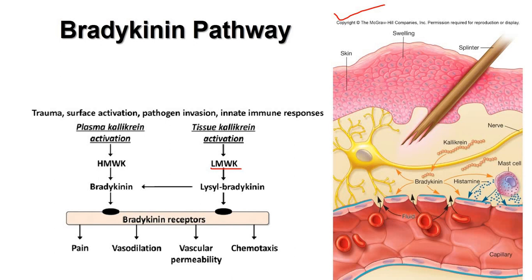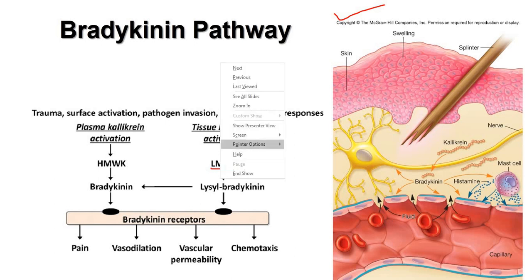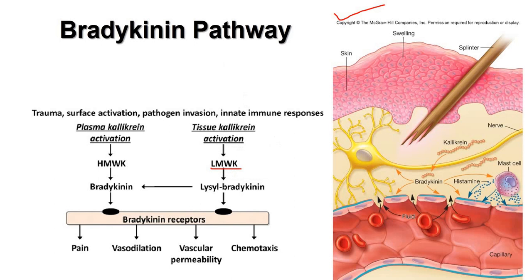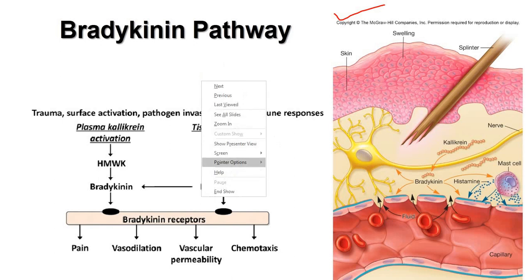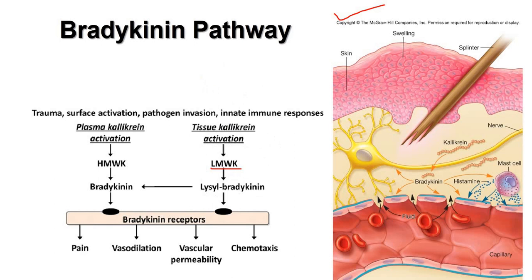This kallikrein, use a highlighter, this kallikrein, if you see, is a long chain molecule.